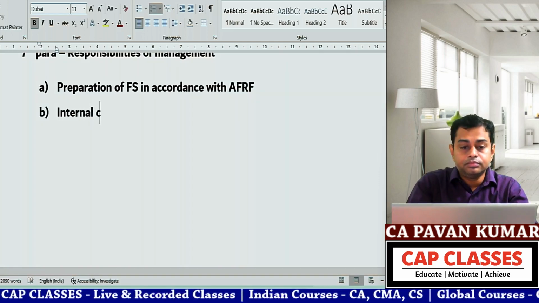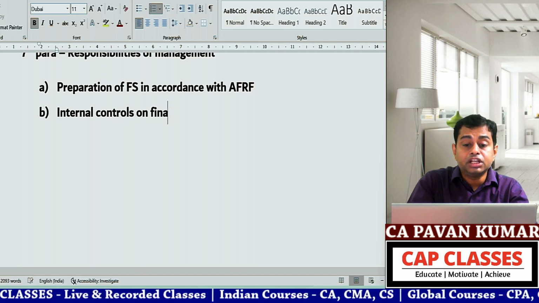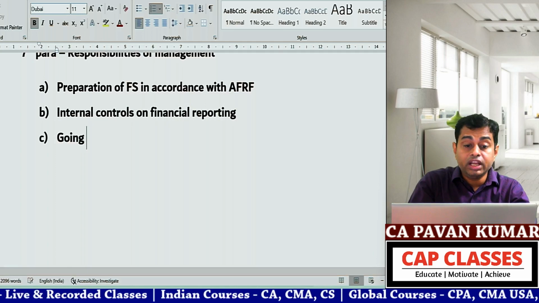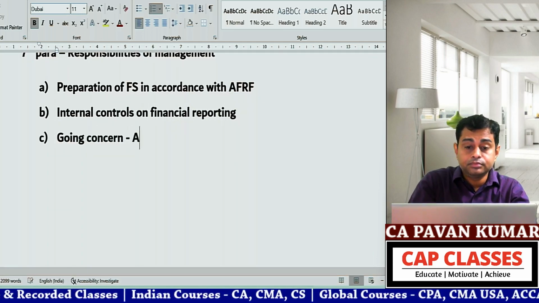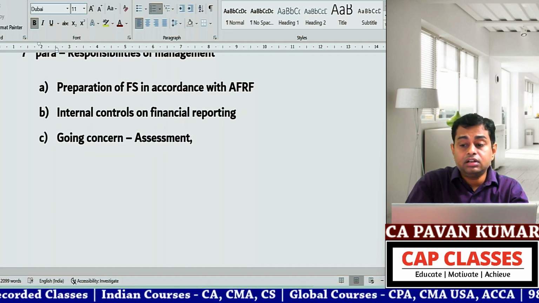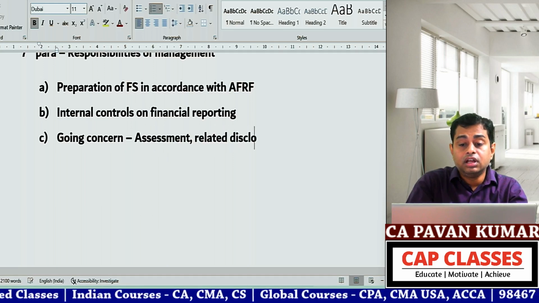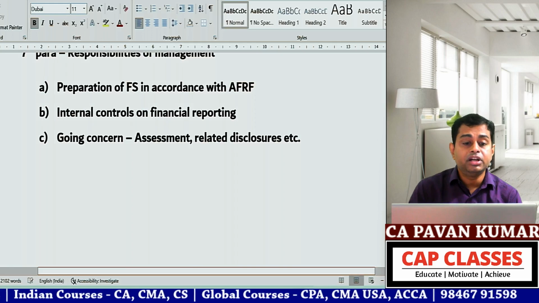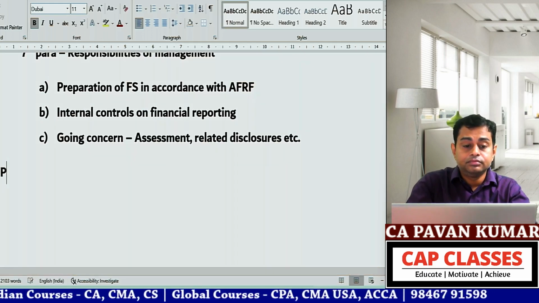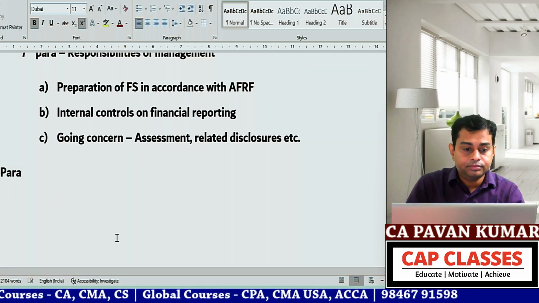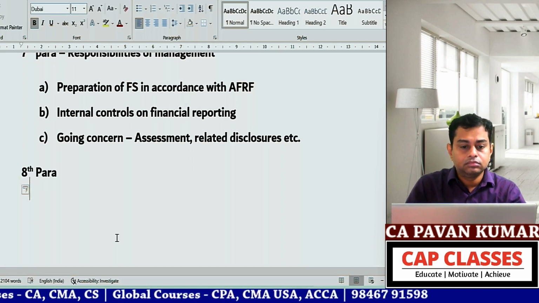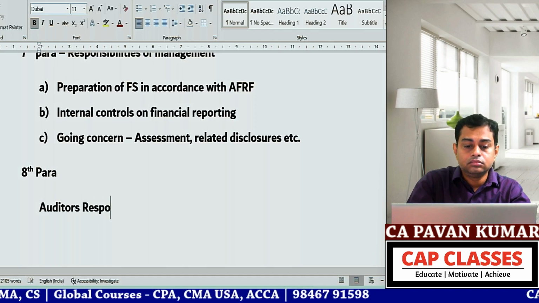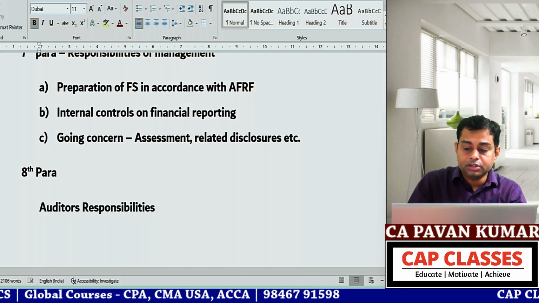B. Internal controls on financial reporting. C. Going concern assessment, related disclosures, etc. These 3 are responsibilities. 8th para. Auditor's responsibility.